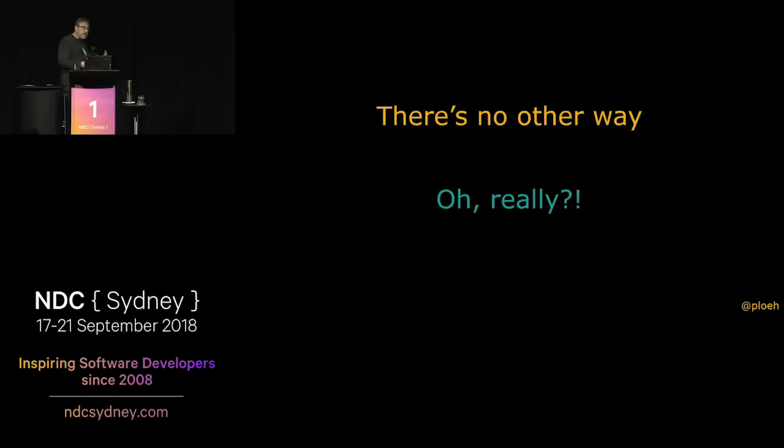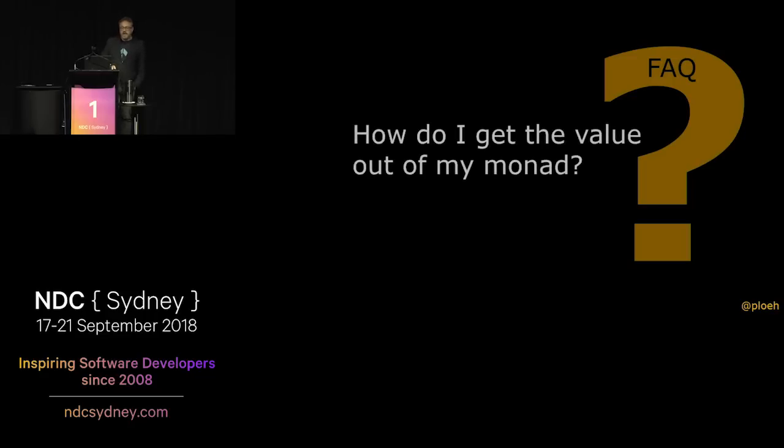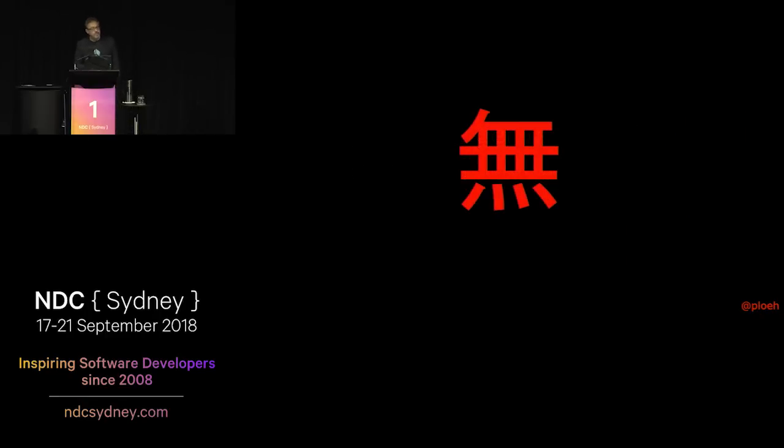All right, so let's park that aside for a while and then go to a completely different, or maybe frequently asked question, and that is, how do I get the value out of my monad? Now, I'm not assuming you know what a monad is. We'll cover that as we go along. But this is a question that seems to often come up. And the short answer is mu, spelled like this.